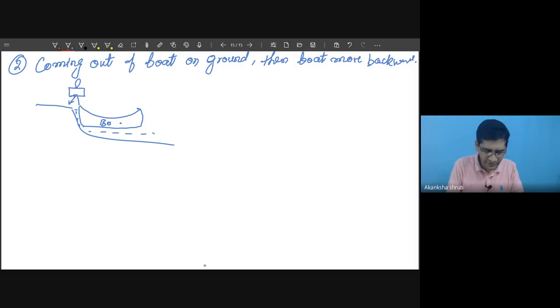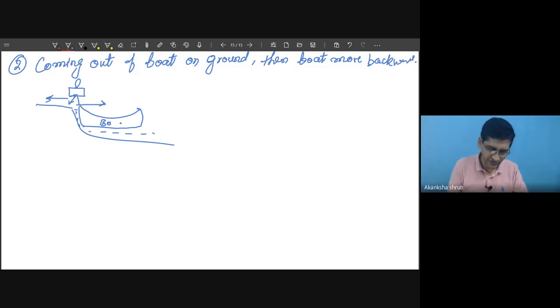While jumping from the boat, you try to move forward. As a result, a backward force is exerted by your leg over the boat. Because of this, the boat moves backward. While the boat is tending to move backward, the boat exerts an equal force over your leg. That's why you are able to come out of the boat.